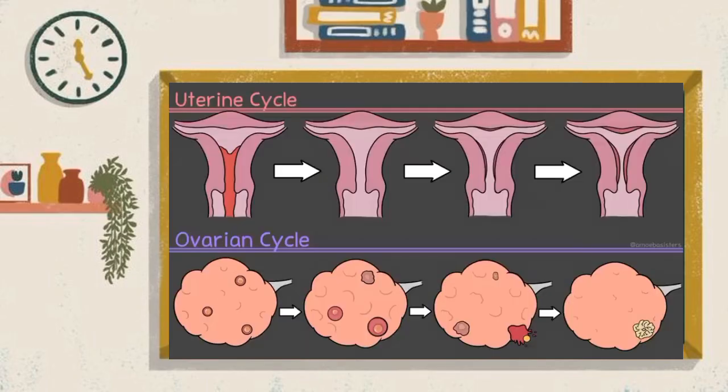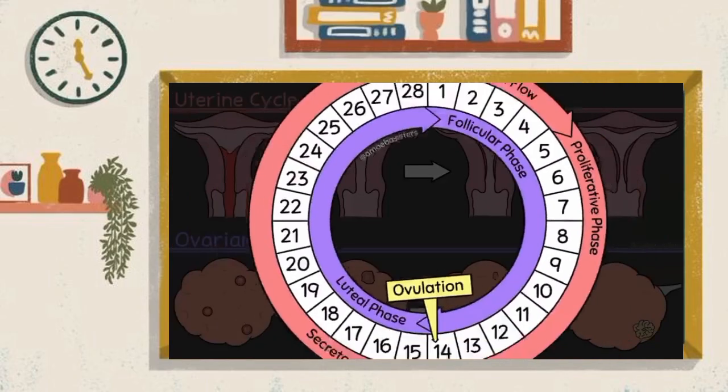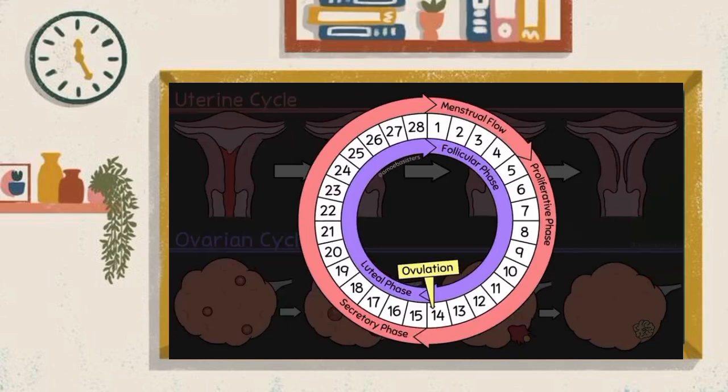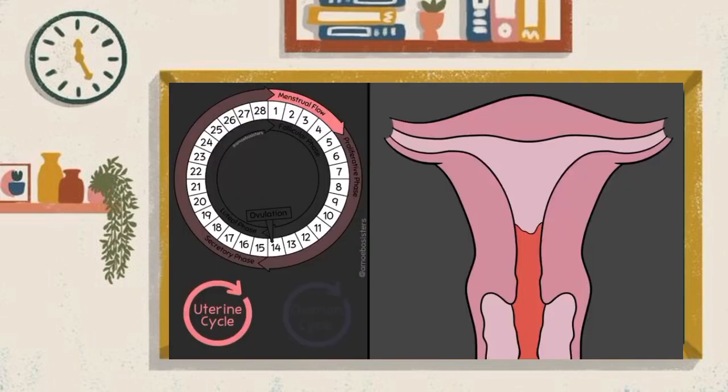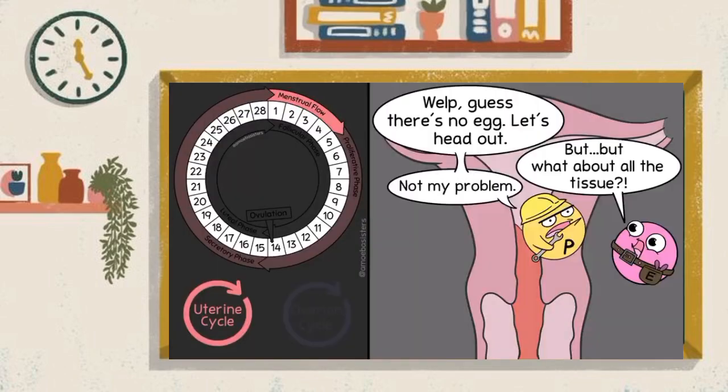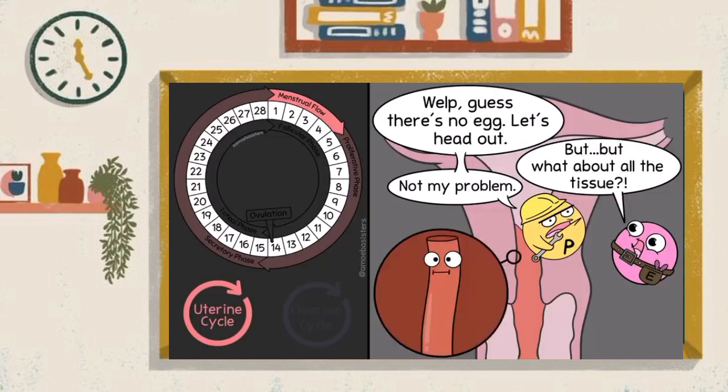So remember the major events we mentioned that were happening in an average 28-day cycle? Now we'll talk about the regulation of them, and we'll use the circle chart all over again. Back to day 1, uterine cycle, we're in the menstrual flow phase. After the corpus luteum broke down, estradiol and progesterone levels dropped, and this hormone drop can lead to blood vessels in the uterine lining to constrict, which cuts off circulation to the uterine lining and contributes to the breakdown of the uterine lining. This results in bleeding, or menses.